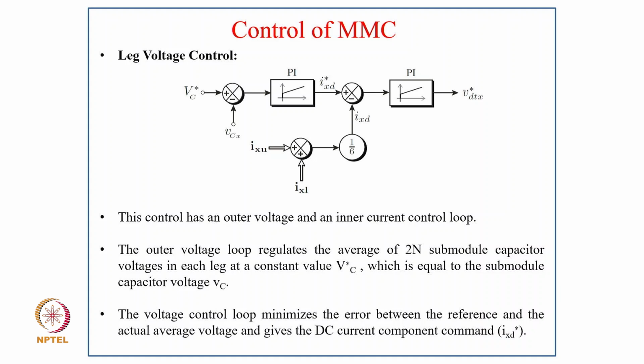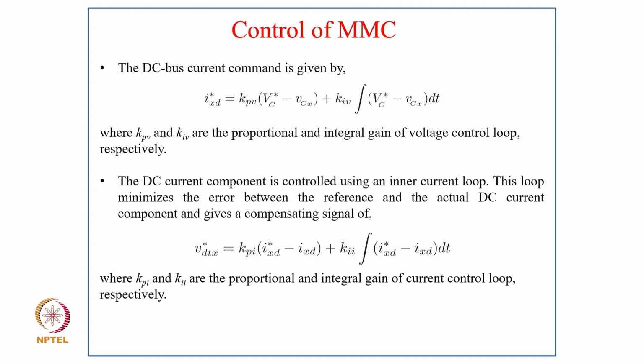So this control has an outer voltage loop and an inner current loop. The outer voltage loop regulates the average of the 2n submodule capacitor voltages in each leg at a constant value VC star, which is equal to the submodule capacitor voltage VC. The voltage control loop minimizes the error between the reference and the actual voltage and gives the DC current component command IXD star.